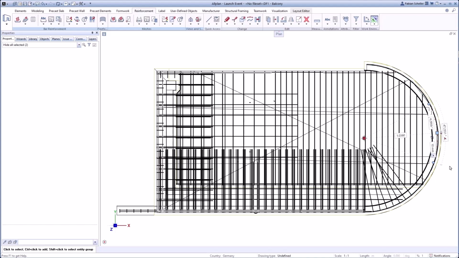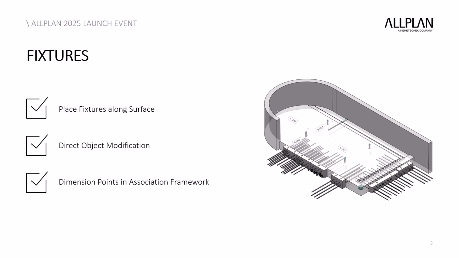For example, he can change parts of the placement via direct object modification. This is really intuitive and speeds up the work. With these extensions, complex shapes can be easily reinforced. My next topic are the improvements of fixtures. In 24, we started to improve the handling of fixtures and already received a lot of positive feedback.